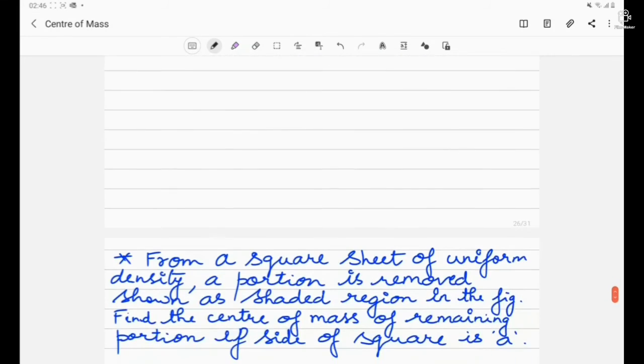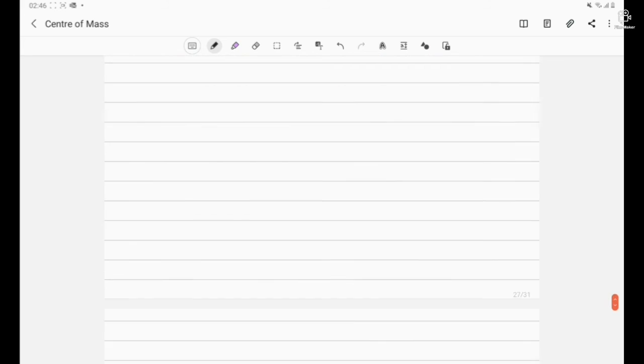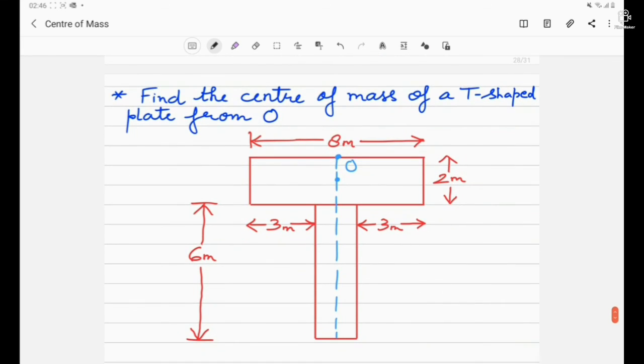You can see another pattern of question. Here you can see a square sheet was there and this shaded part has been removed. We have to find out the center of mass of the remaining part. So try to apply the same concept we have discussed in the above question. Another type of question you can see is here you have to find out the center of mass of a T-shaped plate. So find out the center of mass of the two different areas. One area is this, another area is this. Find out the center of mass of the two areas, and using that we can find out the center of mass of the complete system.